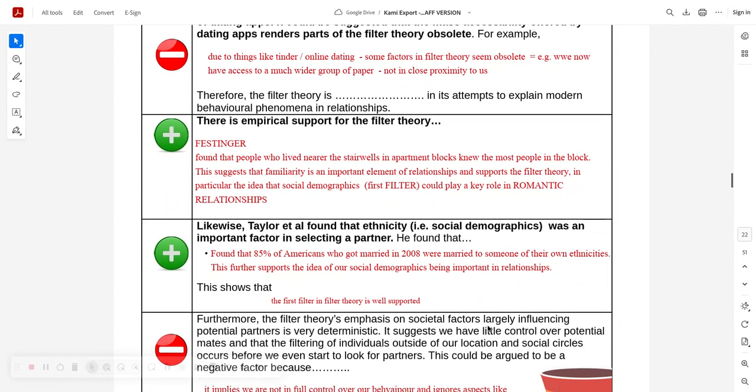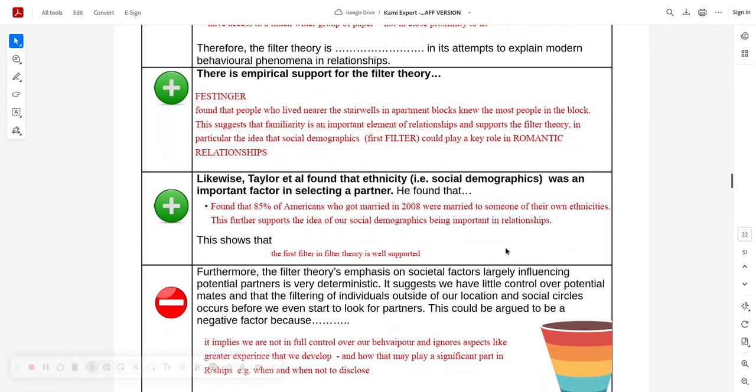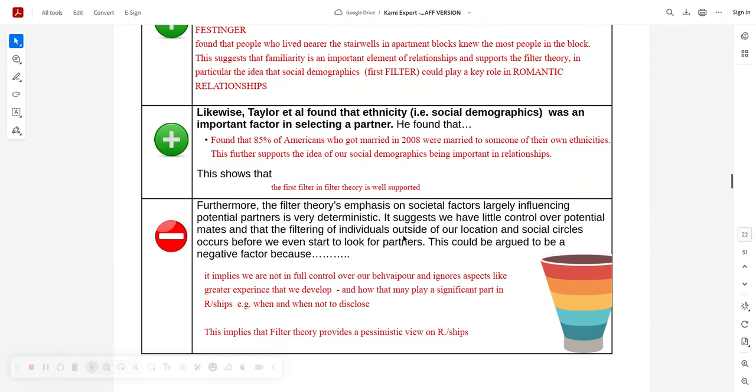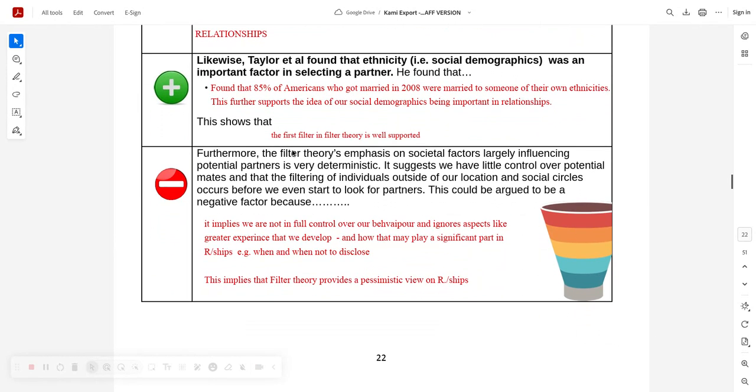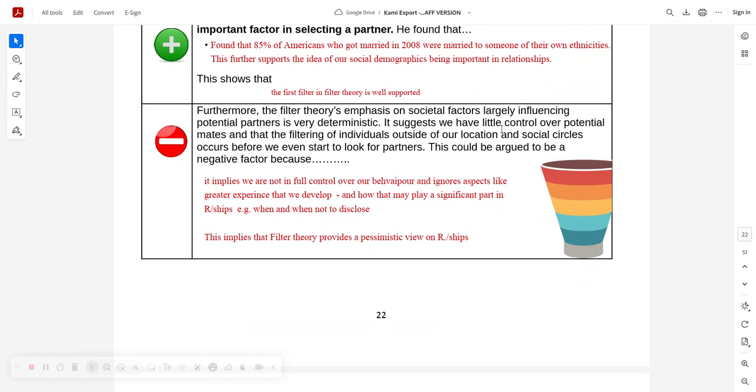Then you've got more evidence to support this by Taylor. Remember the social demographics of being of the same ethnicity. But maybe the other 15% also had similar demographics, we don't know. But get the details in, percentages. But it's very deterministic. It says, we have little control over potential mates outside of these kind of filters, which is not quite true, really.